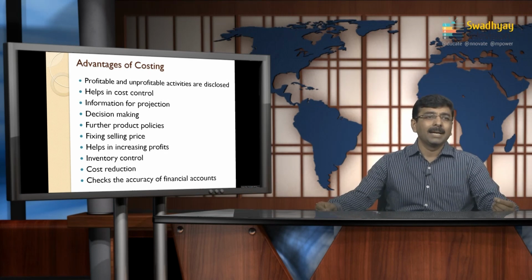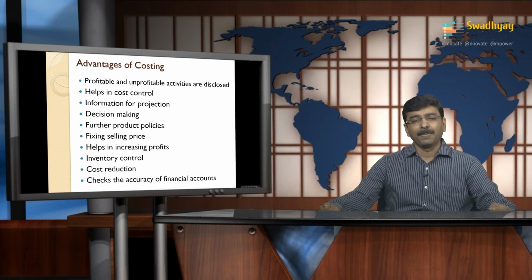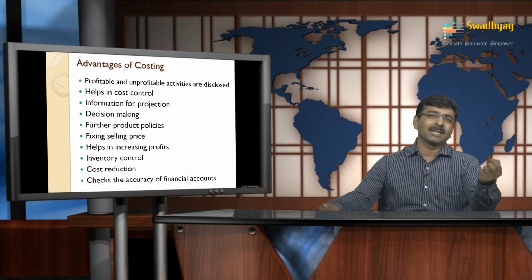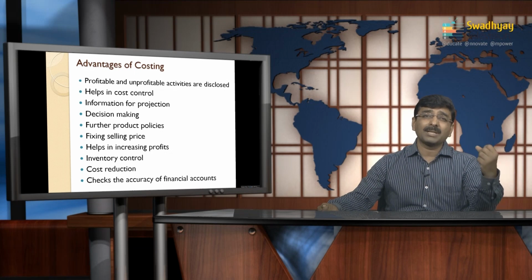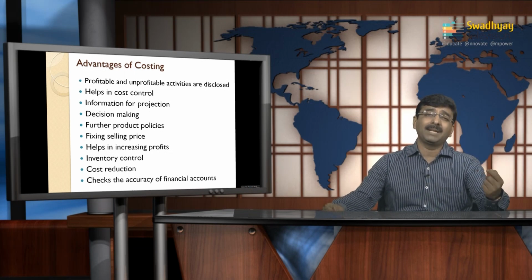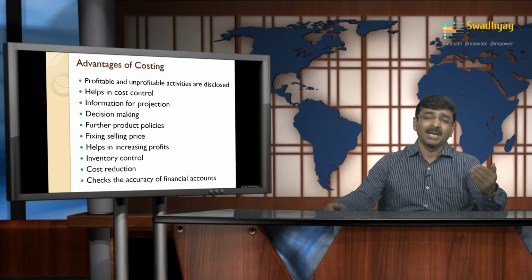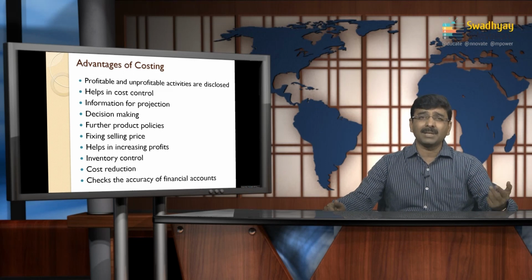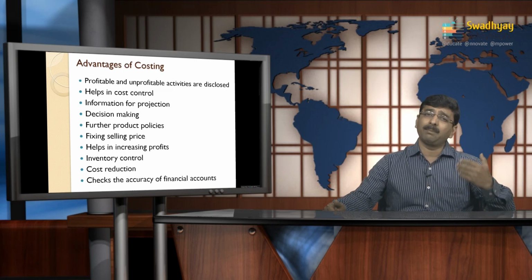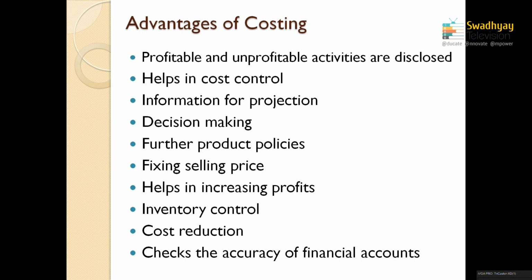The next is further product policy. For the product policy, maybe the company is already manufacturing a line of products, or they may have a series of products, but the series of products may not have seen good changes in the last few periods of time, or maybe they are not using their R&D at an efficient level to change or update their products in the coming period of time.